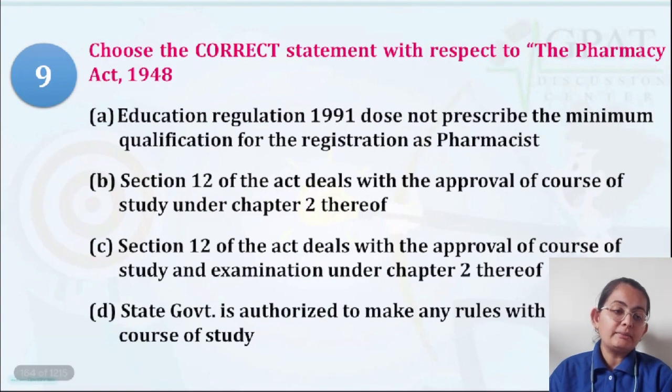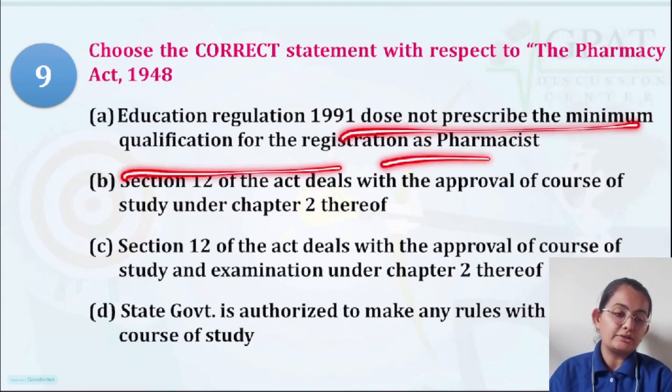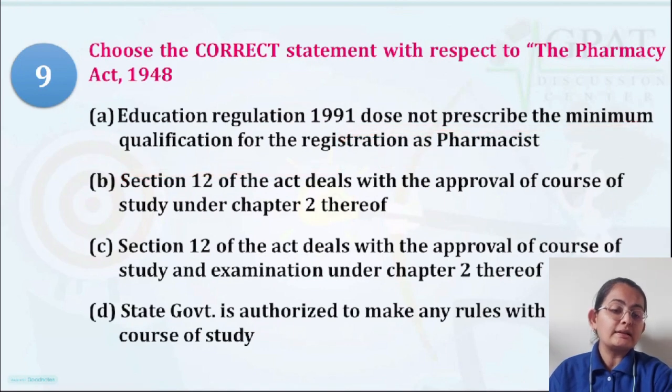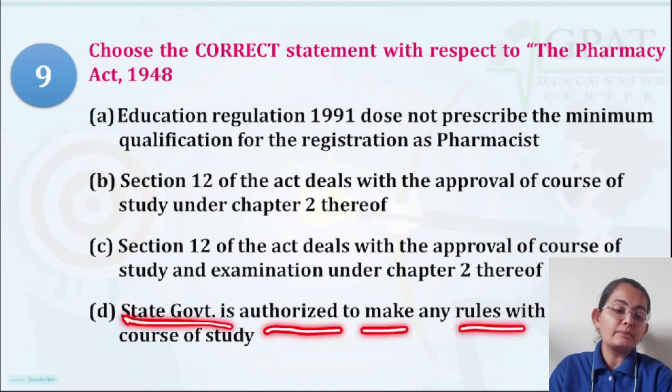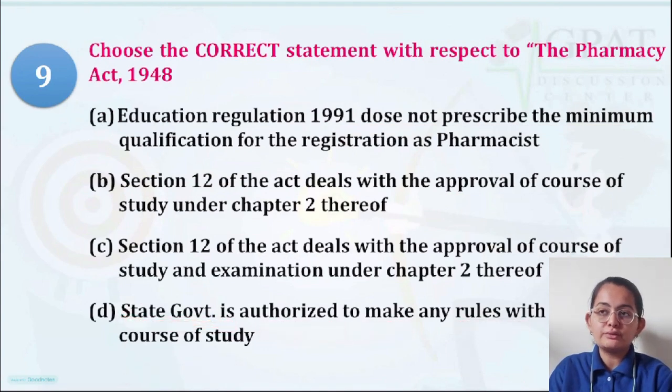Choose the correct statement with respect to the Pharmacy Act of 1948. Education Regulation 1991 does not prescribe the minimum qualification for registration as pharmacist. Section 12 deals with the approval of course of study under Chapter 2 thereof. Section 12 of the Act deals with the approval of course of study and examination under Chapter 2 thereof, and the state government is authorized to make any rule with respect to the course of study.